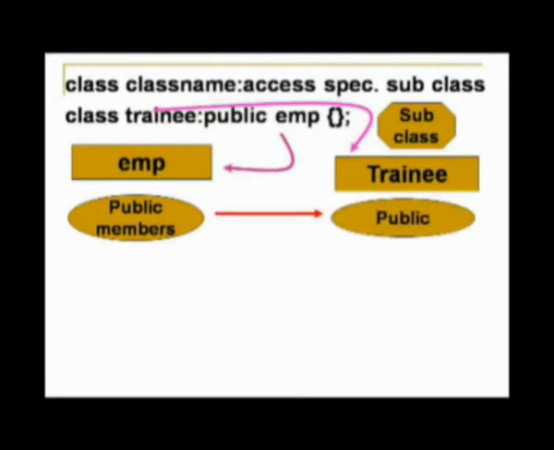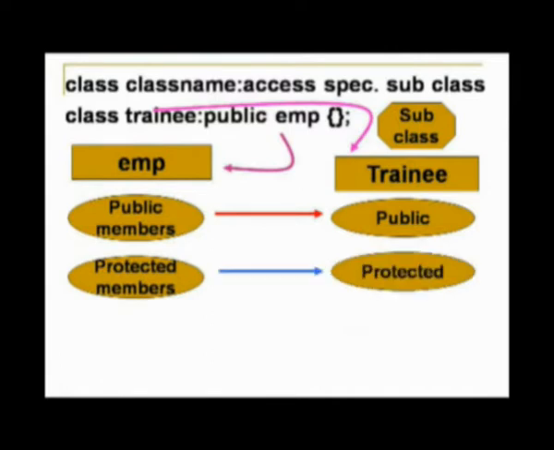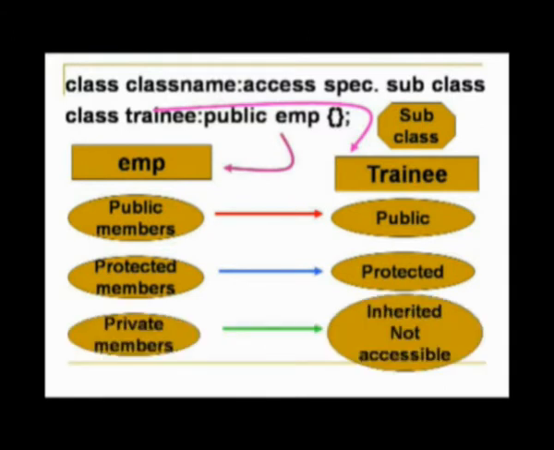The public members of the superclass become public in trainee also. The protected members of the superclass remain protected in the subclass also. The private members of the superclass remain private, that is, they are inherited but you cannot access them. So, however the members are declared in the main class, they have the same access in the subclass also. Whatever features the superclass provides to its users, the same features are provided by the subclass also, there is no change. So, public is the most freely accessible kind of inheritance in C++.